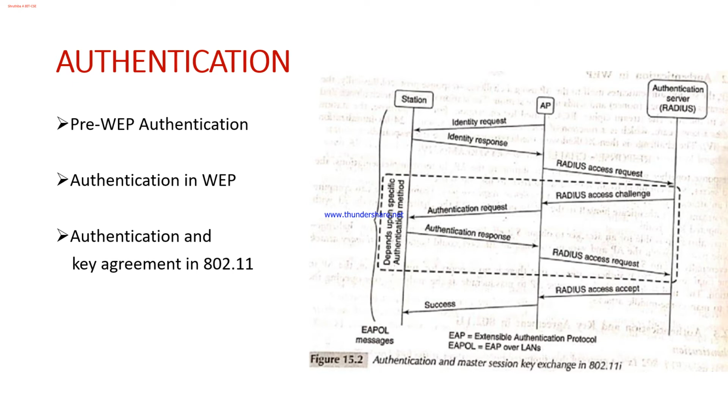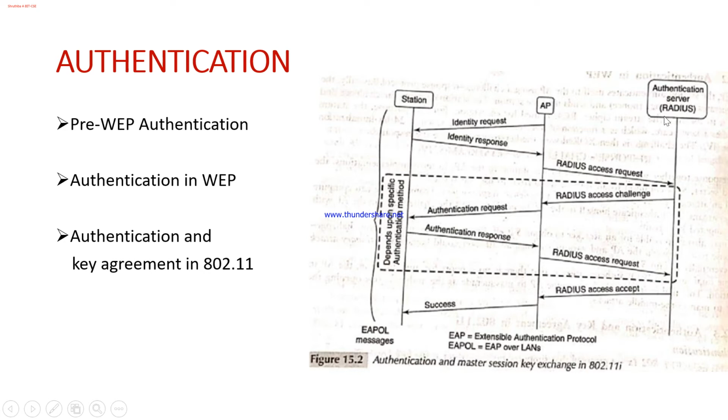The generic authentication message exchange is depicted in this figure. As I already mentioned, the three entities are the station, the supplicant, the wireless station, the access point, and the authentication server.